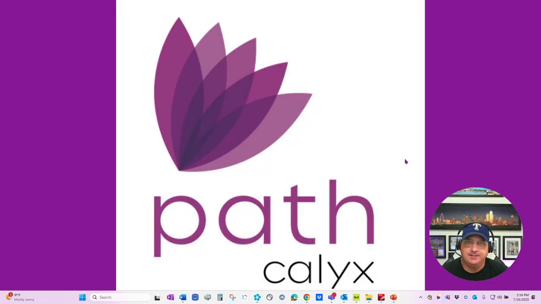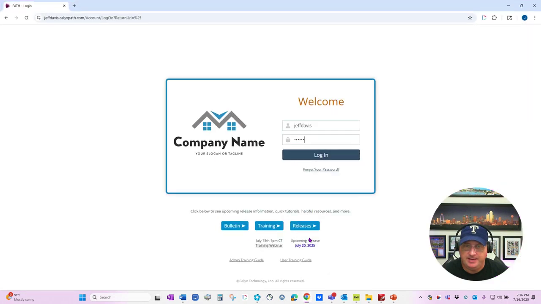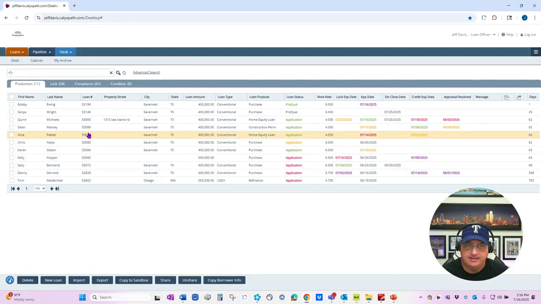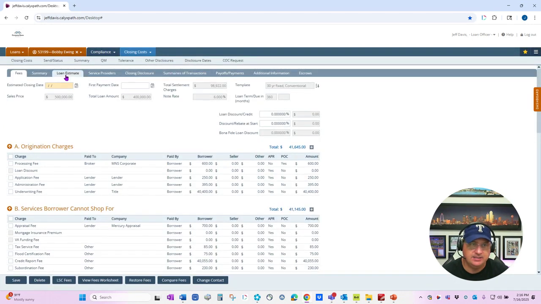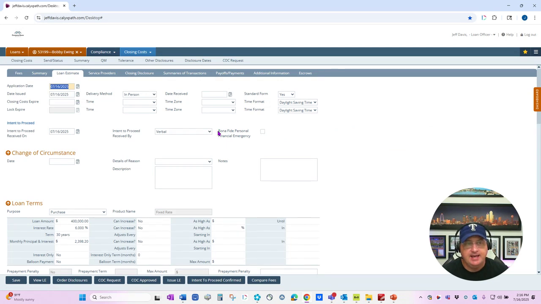In this video, let's take a look at a couple ways Path handles change of circumstance and provides warnings for COC cures. All right, let's go ahead and open up Path, log in, open up a file, go to our compliance, closing costs, loan estimate screen. And let's say we've issued the LE and we want to track that in Path.